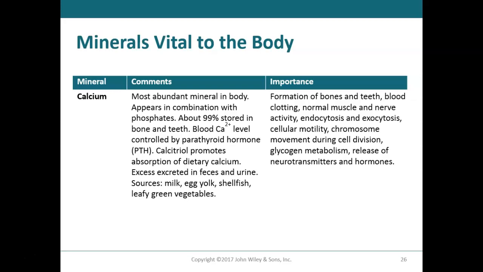So when that's broken down, it's released into the blood, and blood calcium levels rise. So what's the importance of calcium? Well, as you see, forming of bones and teeth. Calcium is also an important cofactor in blood clotting. Remember when we learned hemostasis and the intrinsic and extrinsic pathways, and how calcium played a role? Without calcium, some of the inactive clotting factors weren't converted to active. So blood clotting, pretty important.